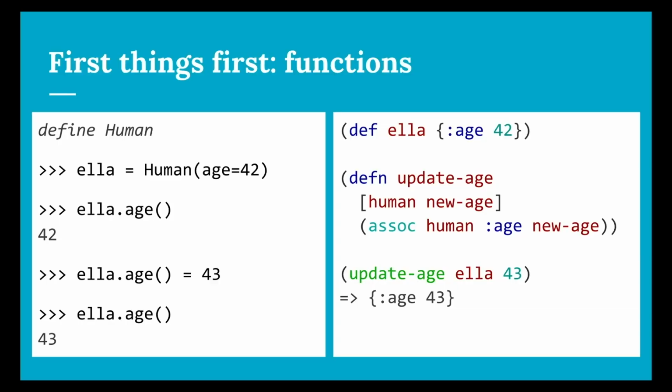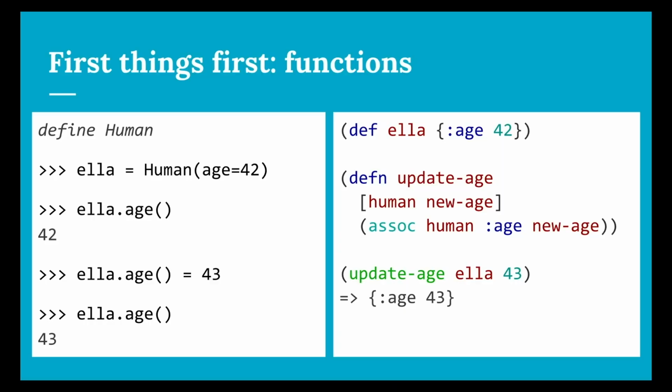So objects versus functions can look like this. If you have an application that stores and manipulates data about a human, an object-oriented language, like the Python example on the left, would define a human object and be able to set and change attributes about the human. The example on the right is Clojure. Clojure doesn't have objects. We instead represent objects as data, in this case I'm using a map. Up top, being hello, I just assign a map with age set to 42, and that's just data about a person. Next I define a function using defn called updateAge, which will then associate a new age to the age key in the map. We call the function, and the changed data is output.